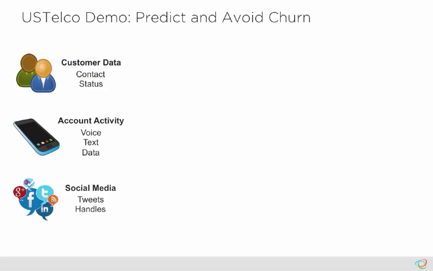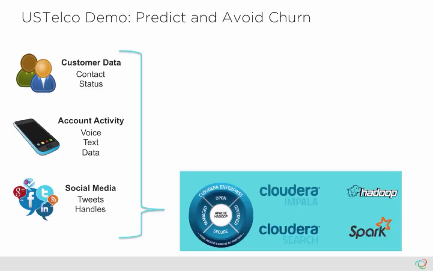With simplification in mind, the demo will focus only on customer information that is coming from a transactional system, account activity, and more specifically the call detail record log that contains information such as unwanted drop calls, and social media activities, in particular tweets referencing US telco from which I can derive a sentiment score, which can be a good predictor of churn. I'll be leveraging Cloudera Enterprise Data Hub to search, store, process, and access the data at scale.